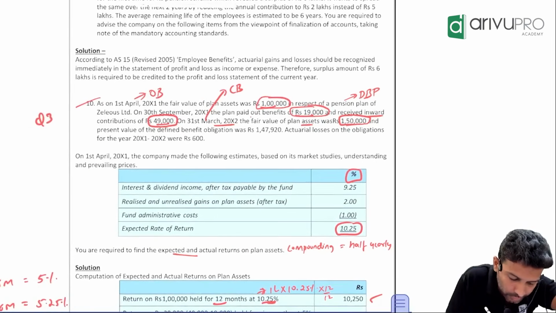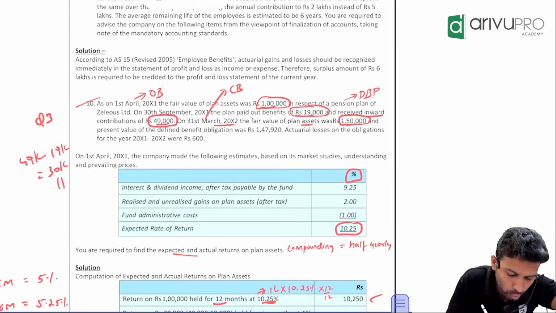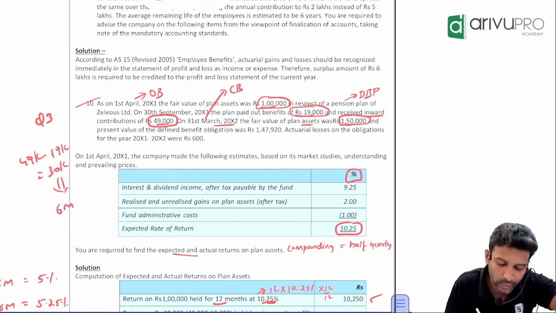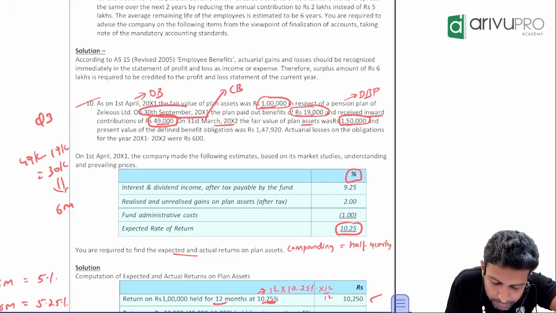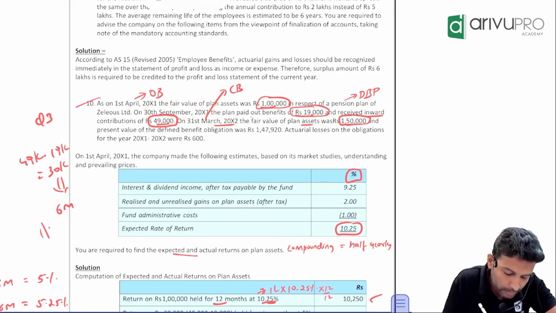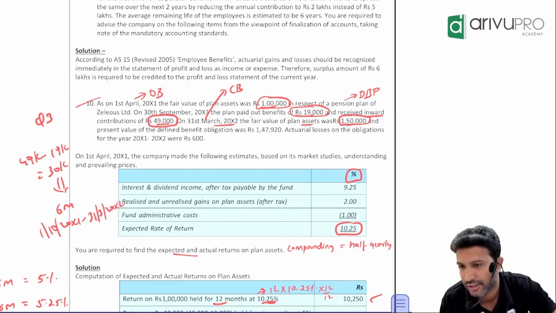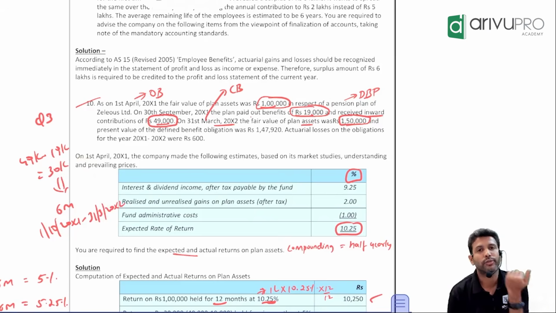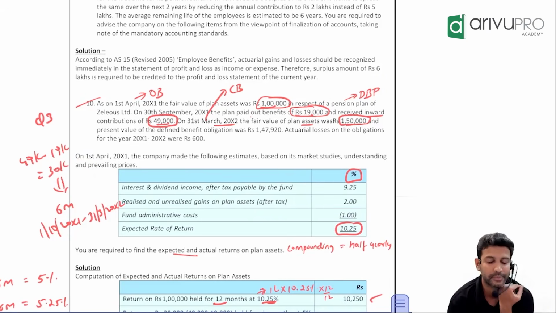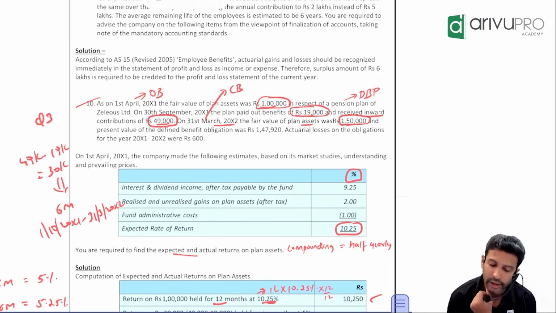This 49 minus 19, when you did, you got 30, no? Did you invest this for the whole year or 6 months? 6 months. Why? Because you are doing all this transaction on 30th September. That means the period is 1st October 20x1 to 31st March 20x2. How many months is that? 6 months. So if you invest this 30,000 for only 6 months, will you get a full year return or 6 months return? How are you calculating? 30,000 into 10.25% into 6 by 12.